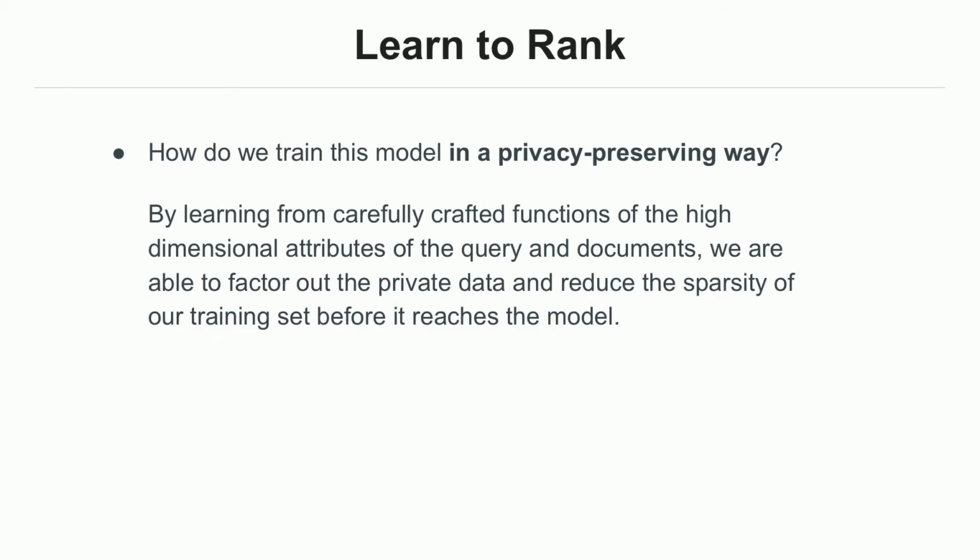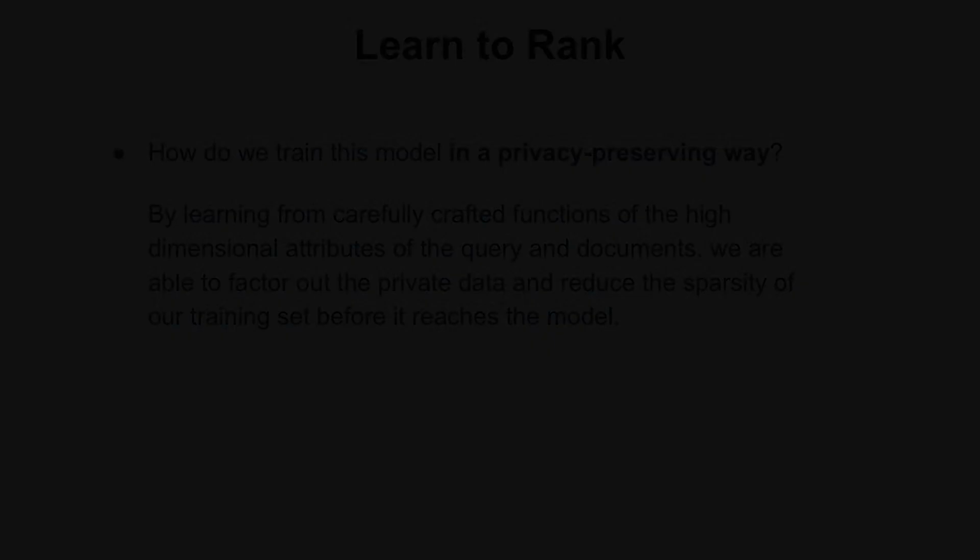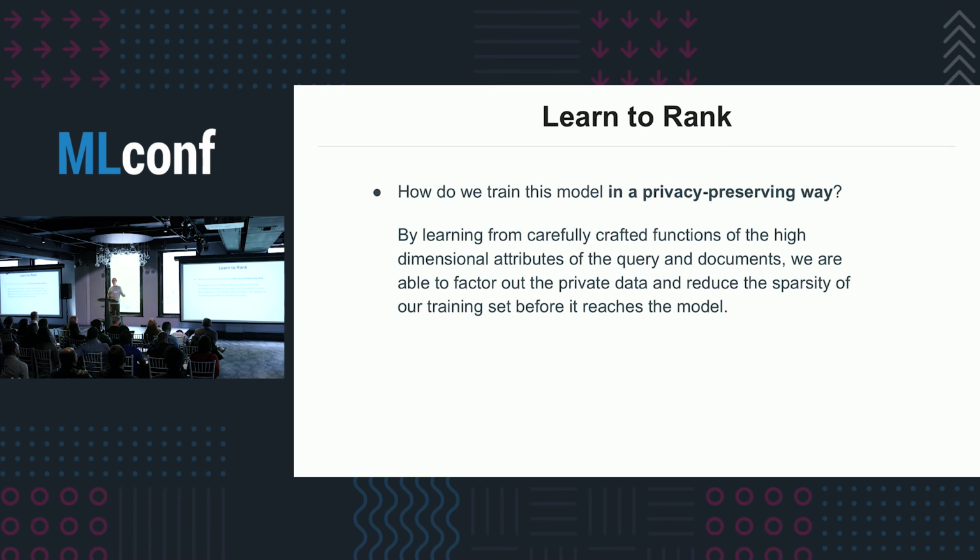And so that's it. How do we train this ranking model in a privacy-preserving way? Well, as mentioned, by learning from carefully crafted functions of the high-dimensional attributes instead of learning directly from these attributes, we're able to factor out the private data before sending it to the model and reduce the sparsity to learn more meaningful models.